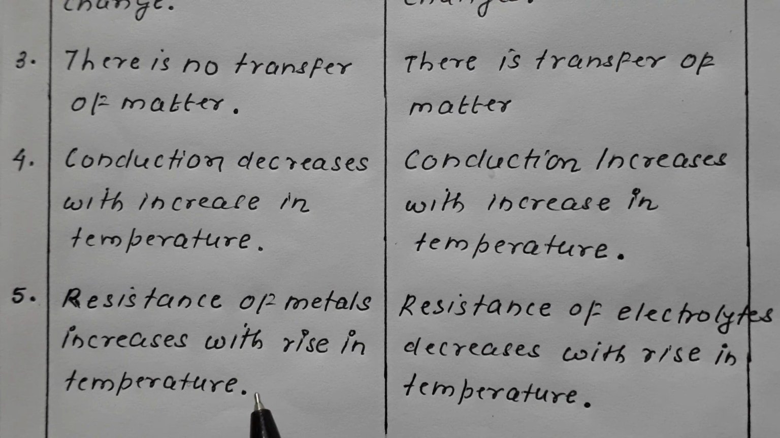In case of metallic conductor, the resistance of the metal increases with rise in temperature. Remember, in case of electrolytic conductor, the resistance of electrolyte decreases with rise in temperature. So these are the major differences.